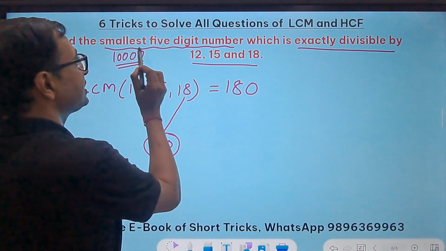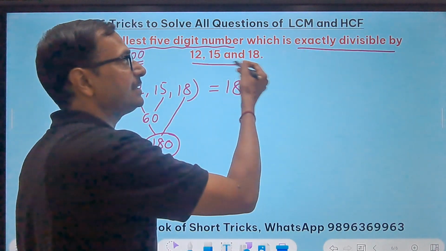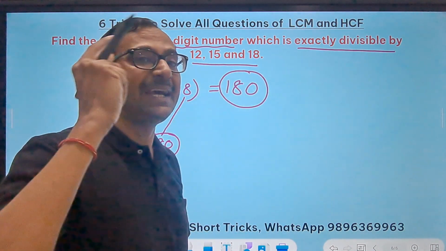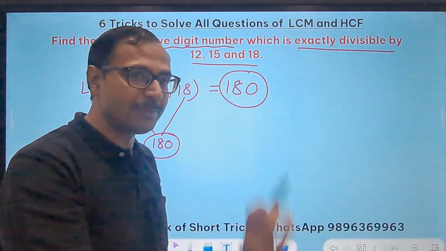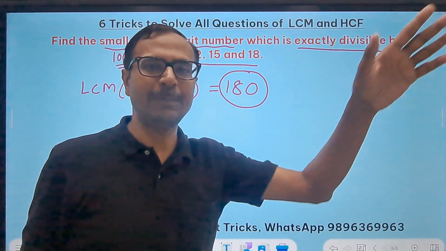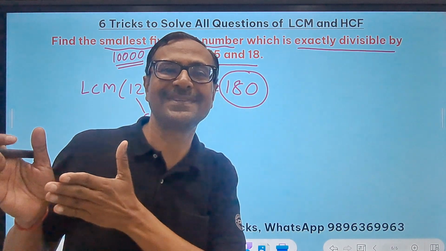Now when he is asking you to find the smallest 5-digit number which is divisible by these, the number will be divisible by the LCM. Then it will be divisible by all three numbers, because the lowest common multiple means a number which is divisible by all the small numbers.